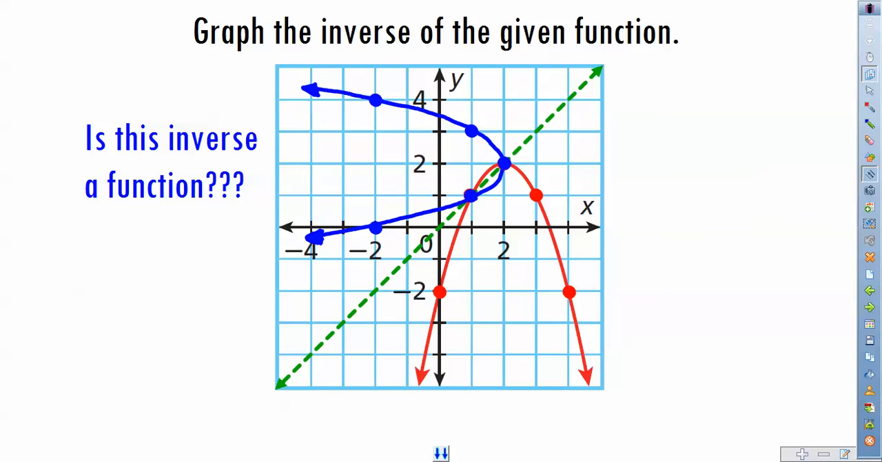The reason why this is not a function is because it doesn't pass a vertical line test, right? We drag a vertical line going around here, we're hitting that graph more than once. So sometimes when we look at inverses, those inverse relations aren't actually functions.